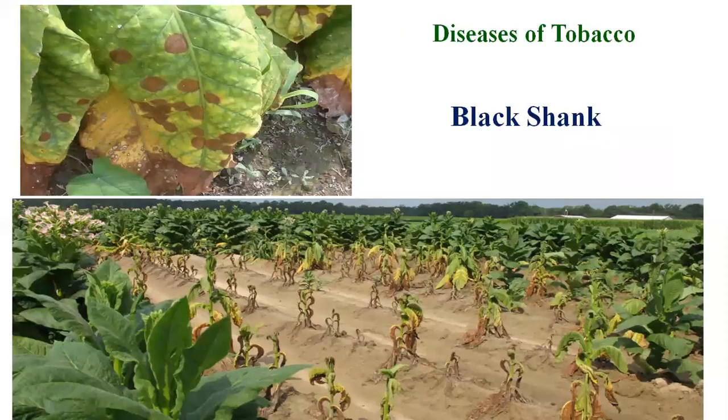Now, the next crop, which is an important cash crop all over the world, is tobacco. The diseases of tobacco: the first disease of tobacco is black shank. That is known to be an important disease caused by the same organism which we have seen now, that is Phytophthora parasitica variety nicotianae.